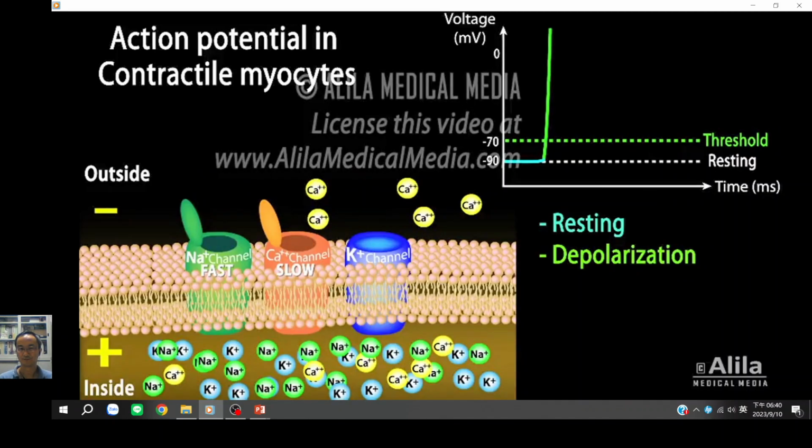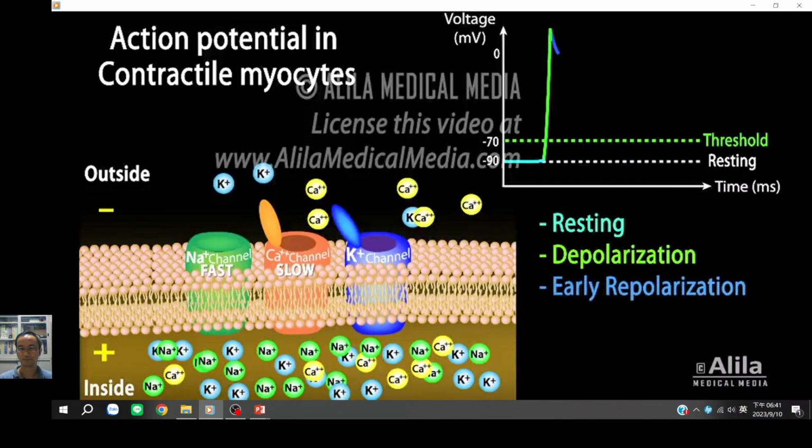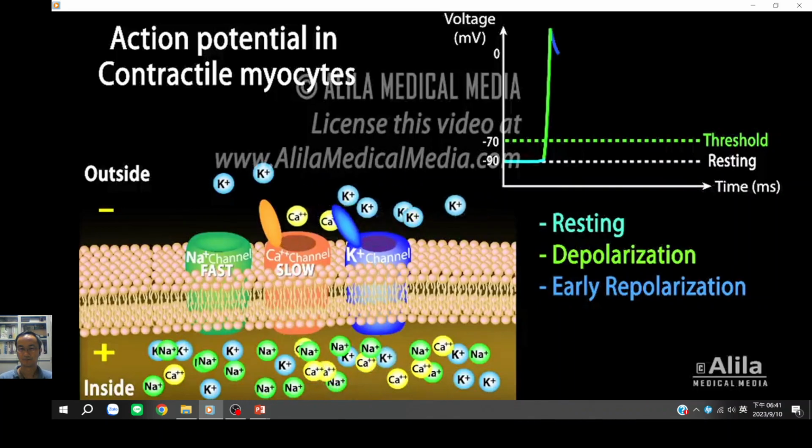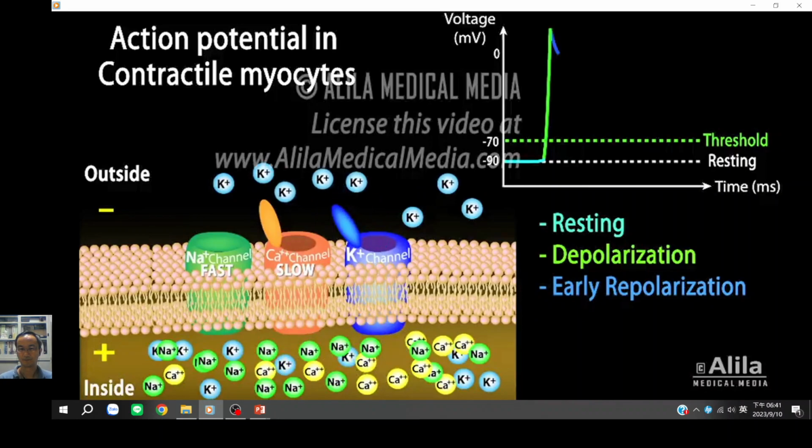As the action potential nears its peak, sodium channels close quickly, voltage-gated potassium channels open, and these result in a small decrease in membrane potential, known as early repolarization phase. The calcium channels, however, remain open, and the potassium efflux is eventually balanced by the calcium influx. This keeps the membrane potential relatively stable for about 200 milliseconds, resulting in the plateau phase, characteristic of cardiac action potentials.